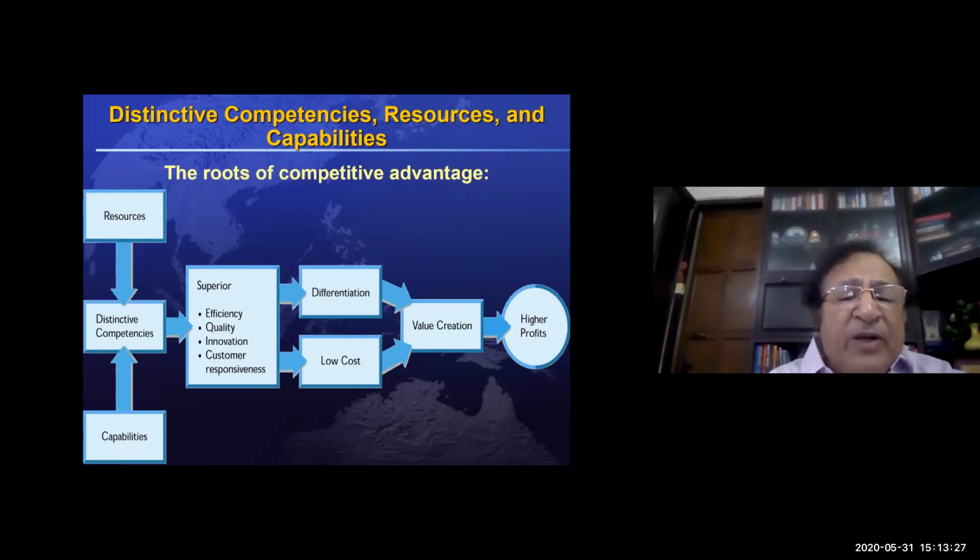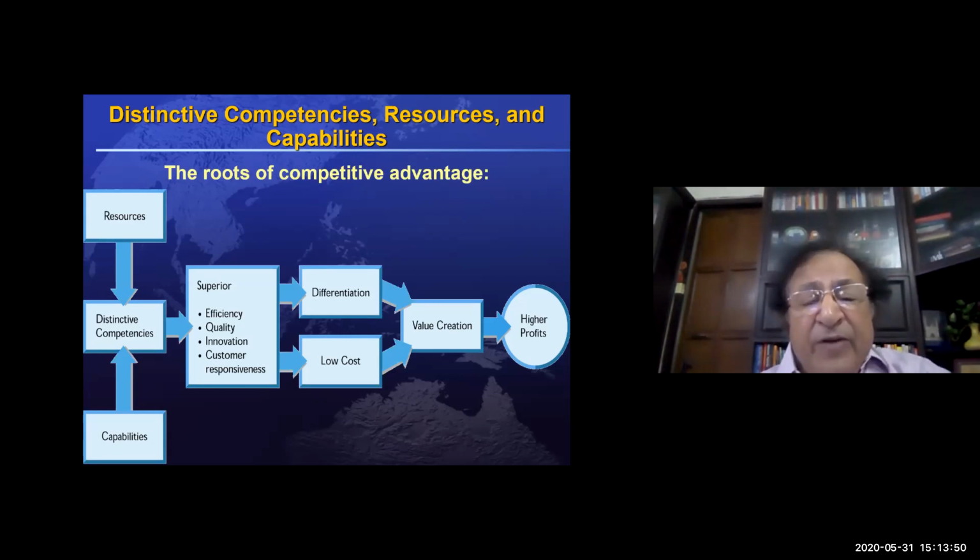Ultimately, competitive advantage comes from our internal resources and capabilities, because when we convert these resources and capabilities to distinctive competencies, distinctive competencies mean something which we do much better than our rivals. And if we do much better than the rivals, we are able to have products or services with differentiation.